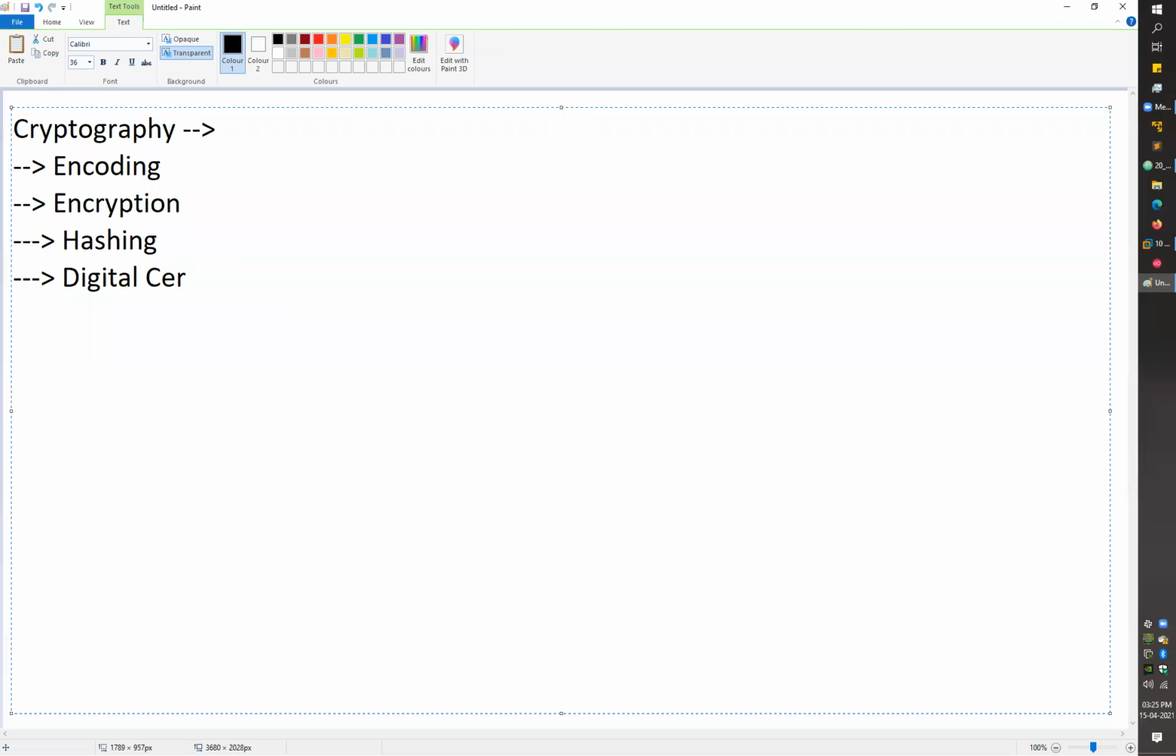Again, both the things were the same. You can call it digital certificate, you can just call it digital signatures as well. Both concepts were the same. The main motive of using digital certificates and digital signatures was the same. So we will start with encoding, then we jump toward these topics. Let's start with encoding.